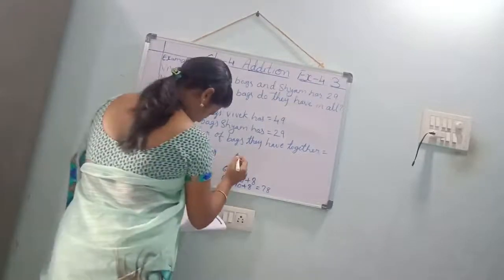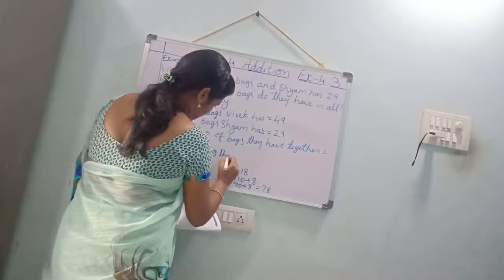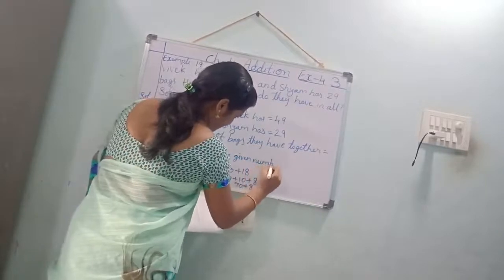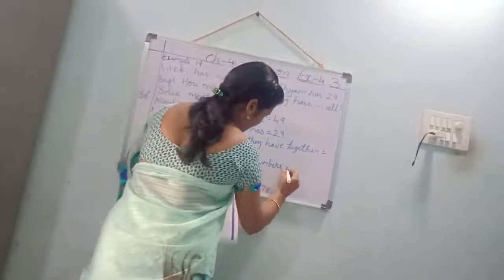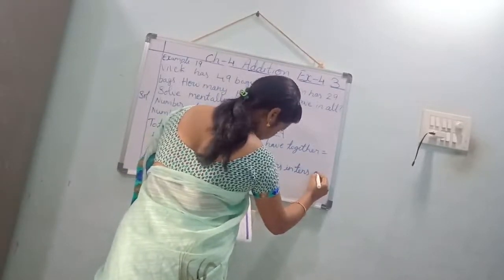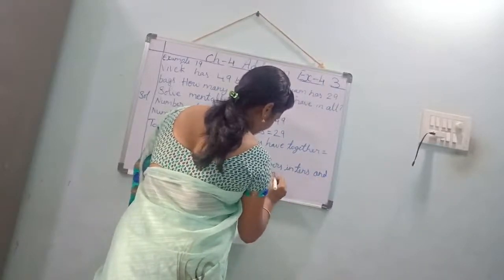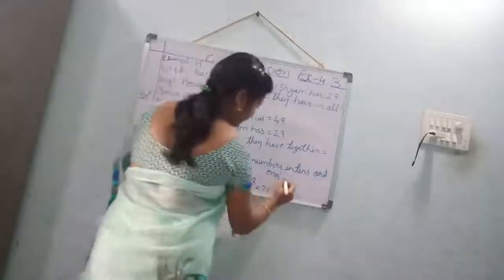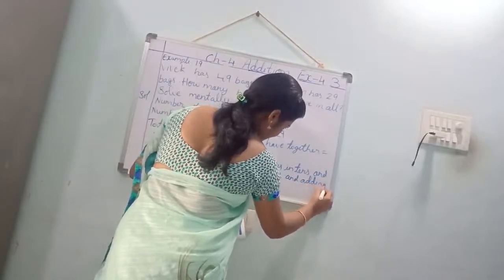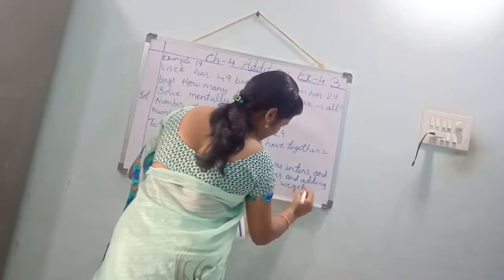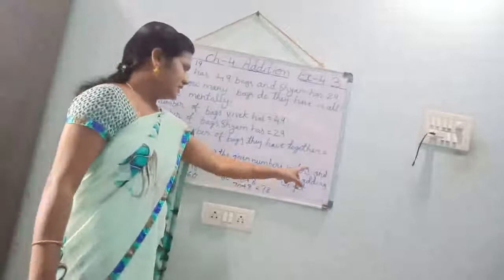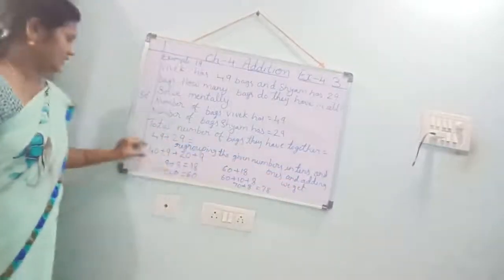Regrouping the given numbers in tens and ones and adding we get, see, if you regroup the given numbers in the tens and ones and adding we get this.